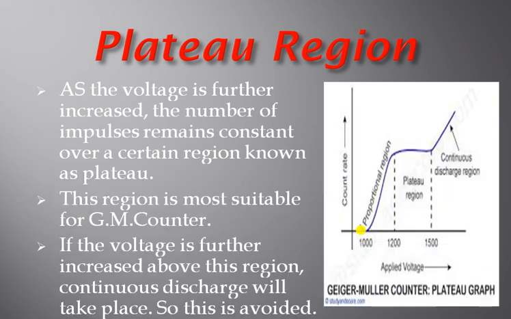This GM counter is best suitable in the region which is called the plateau region. Now this is shown in the diagram. As the voltage is increased, the number of impulses remains constant over a certain region known as plateau. This region is most suitable for the GM counter. If the voltage is further increased above this region, continuous discharge will take place, so this is avoided.